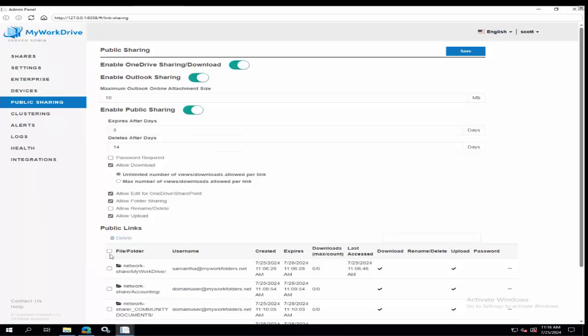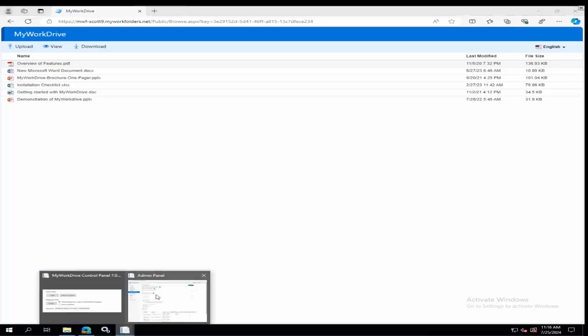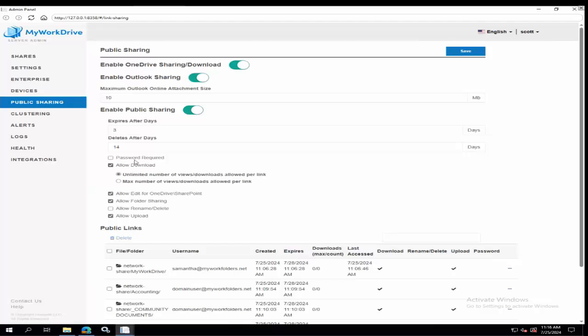Again, as you saw me show at the very top, it's just a web link. So if you don't have a password on it, whoever you send this to just has access to these files. But again, within the constraints you set, limiting the ability to download and some other things here.